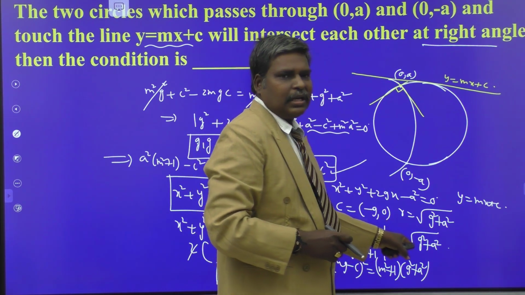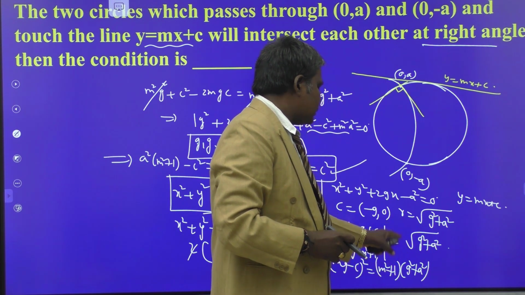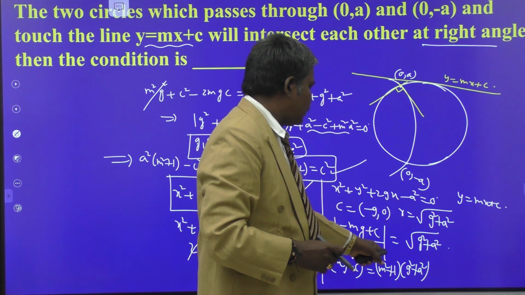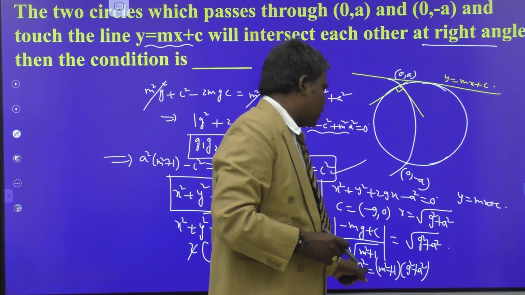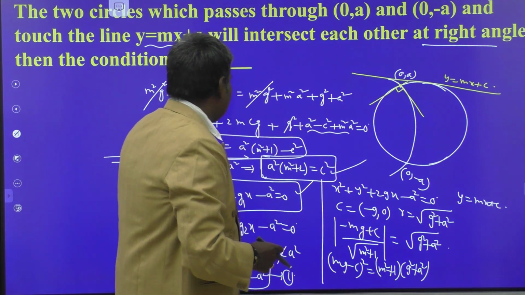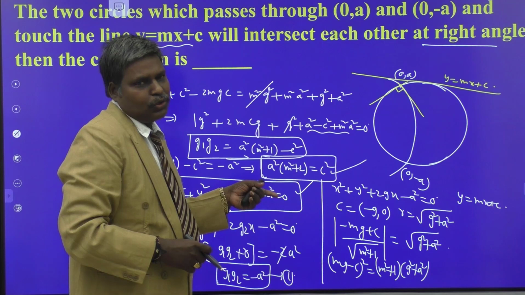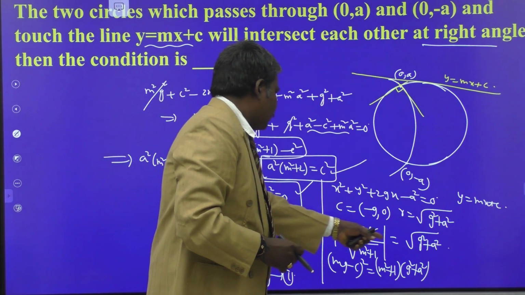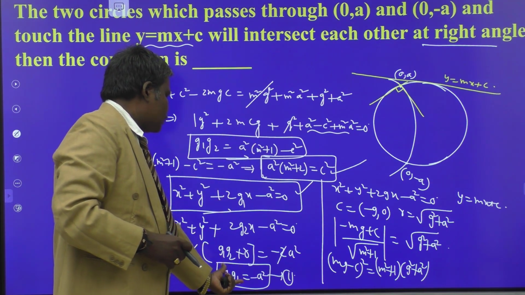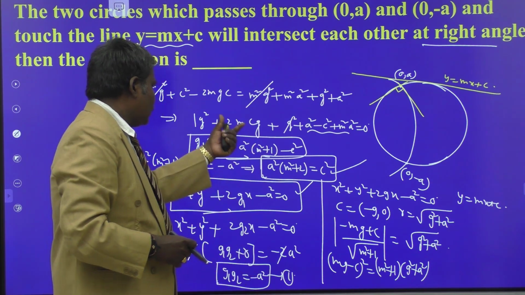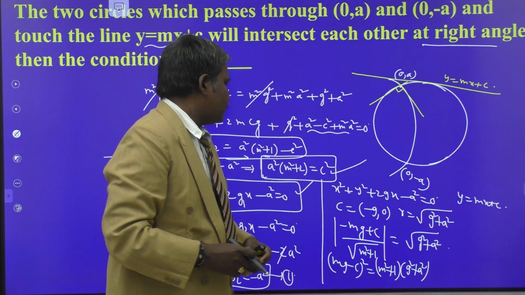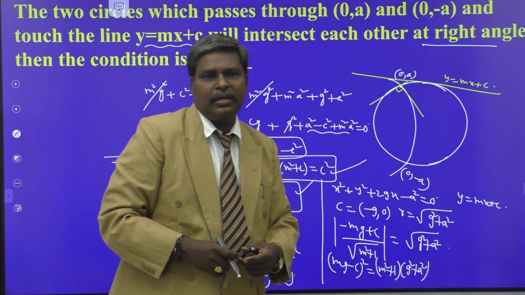From this itself, we obtain a second degree equation in G, not in C, not in A, because A, M, C are known values for you. The unknown value is only G. That is why I am considering this as a quadratic equation in G. It has two roots, say G1, G2. G1, G2 are half of the x coefficients of our two circles. From that we calculate the product of the roots, we obtain G1, G2 like this. And already we have G1, G2 from that orthogonality condition. Equate these two G1, G2 values, we obtain the condition a square times m square plus 2 is equal to c square. Understand?